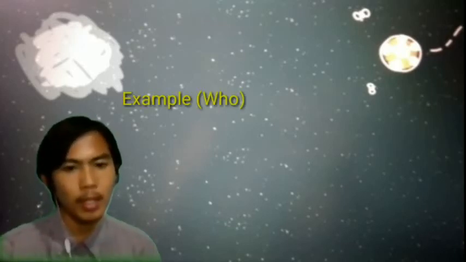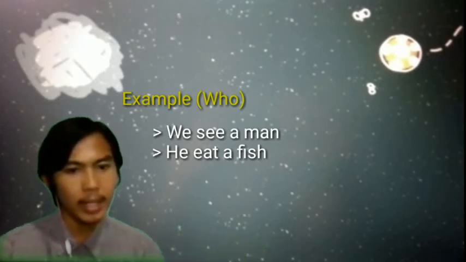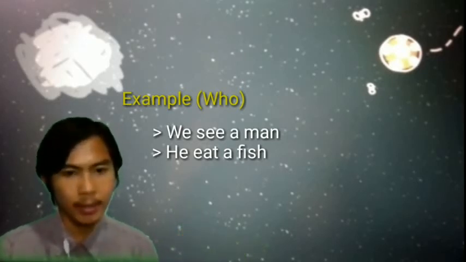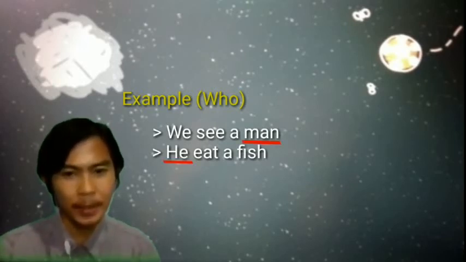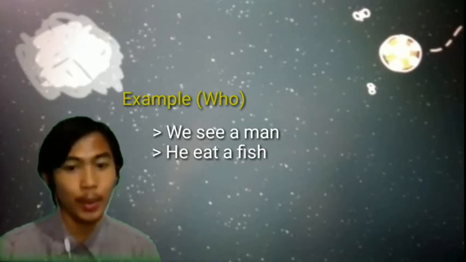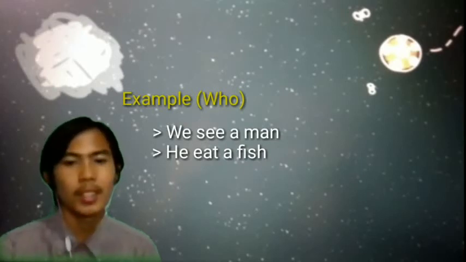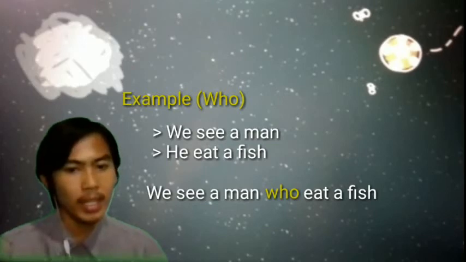Example, two sentences: we see a man and he is eating a fish. In both sentences, there is the same noun, man and he. Both describe a person, so we use the conjunction who, and the sentence becomes: we see a man who eats a fish.